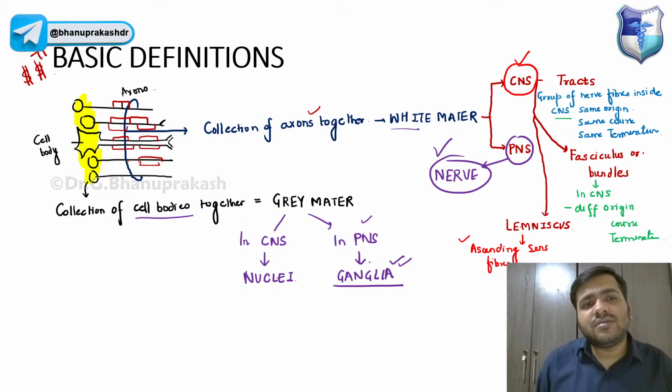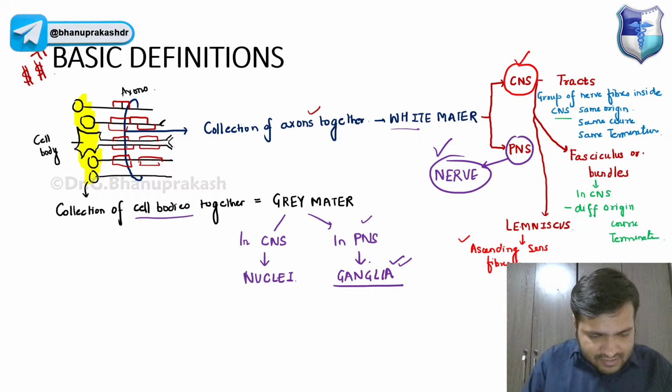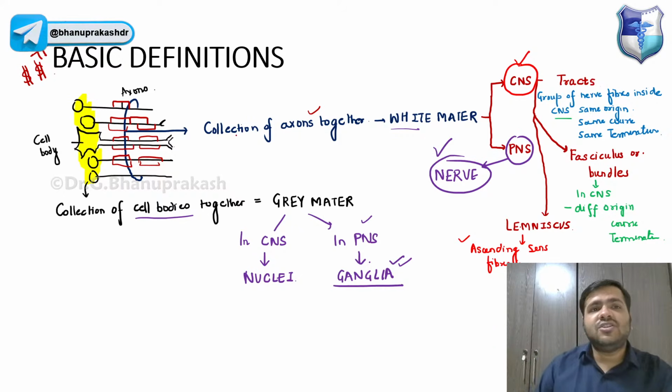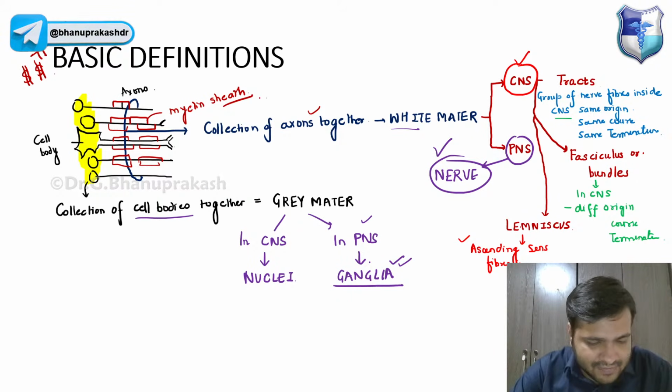I forgot to draw it in the earlier slide, but I hope everyone recognizes it. Yes, the myelin sheath, and because of this myelin sheath, the appearance is white in color. That's why it is called the white matter. That is something you have to remember.